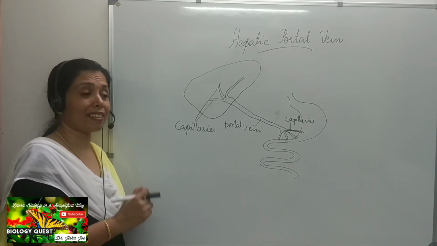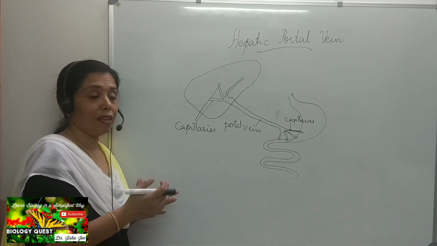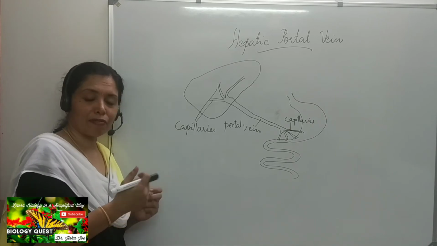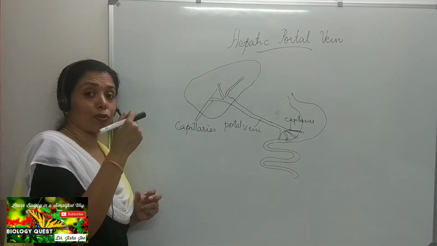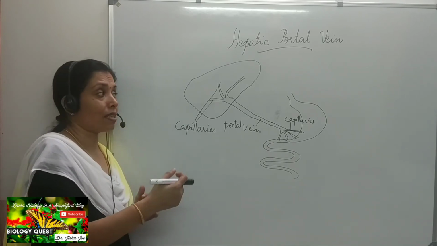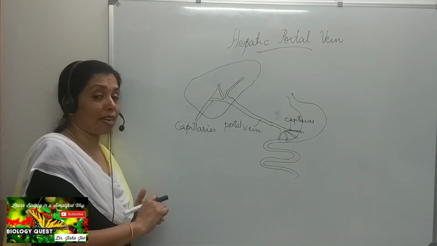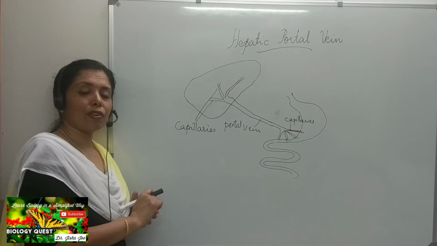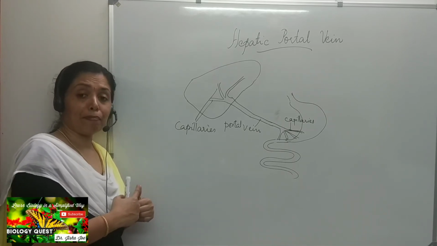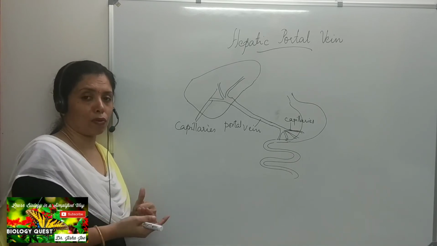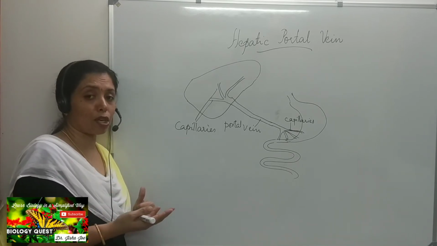Now, why is it that the blood that is carried from the stomach and intestine is not drained into the posterior vena cava, but is actually taken into the liver? Why is it like that? The first reason is that the digested food may contain excess glucose, more than what the body requires.